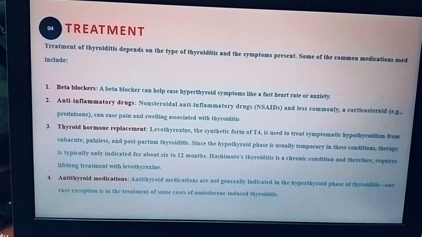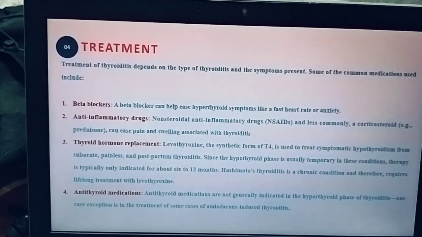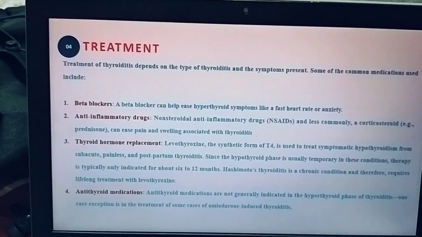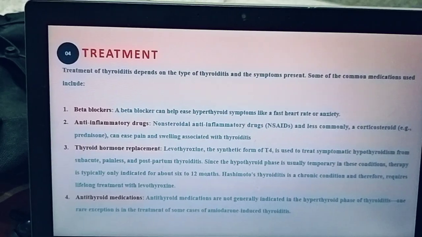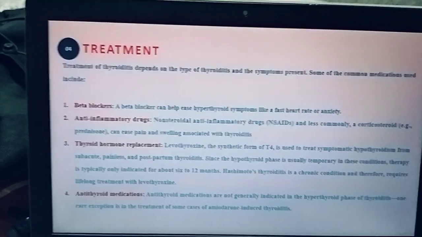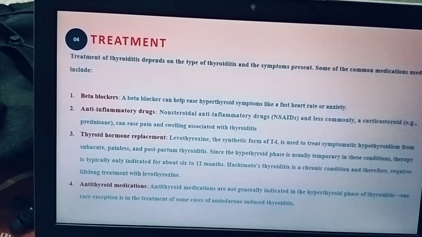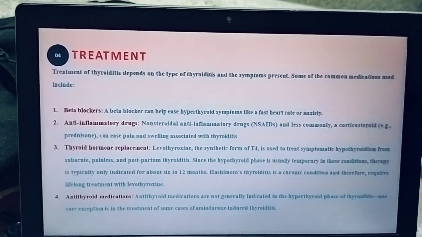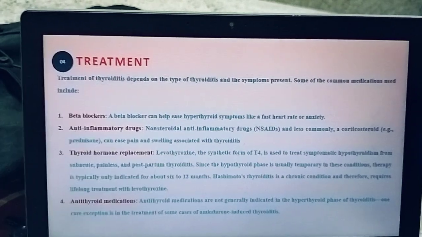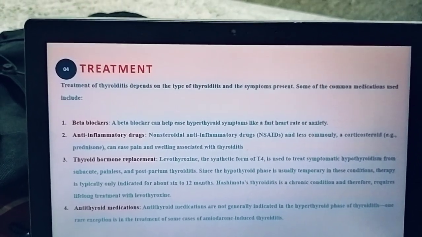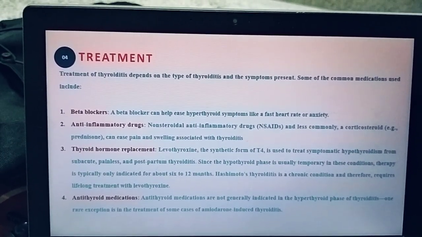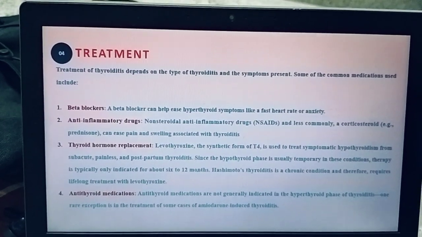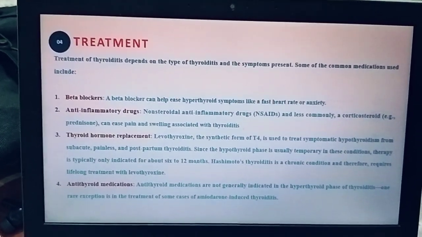In drug-induced lithium thyroiditis, lithium plus levothyroxine is given for the management, and for radiation-induced thyroiditis, surgical intervention is mainly prescribed. And there is a differential diagnosis also: thyroid cyst, thyroid cancers, thyroid nodule, tonsillitis, and acute pharyngitis. These are similar to this type of disease.